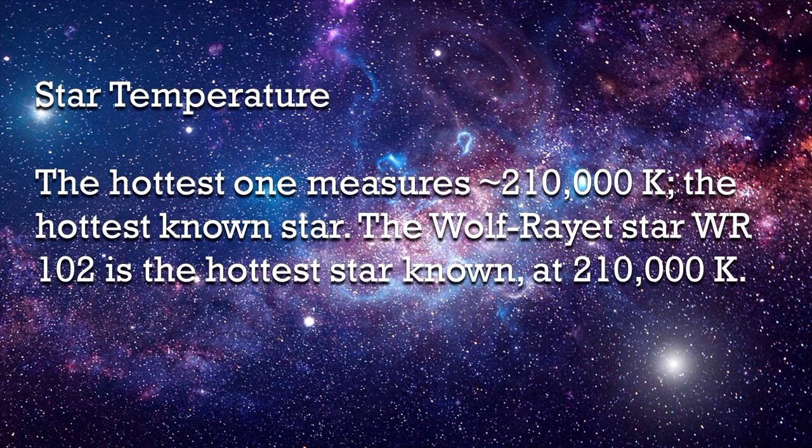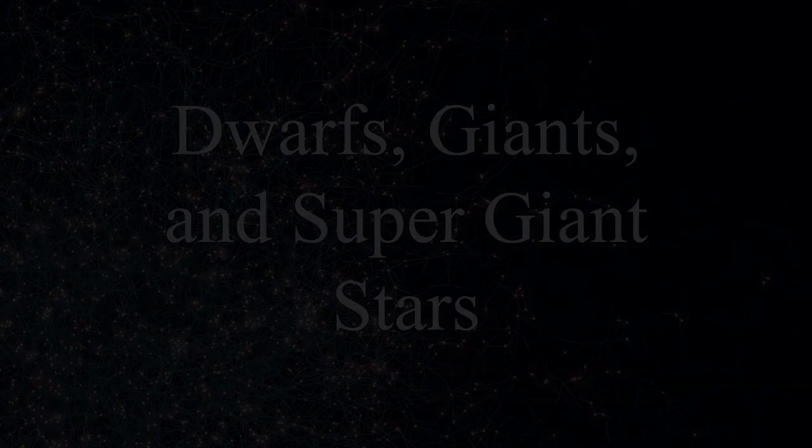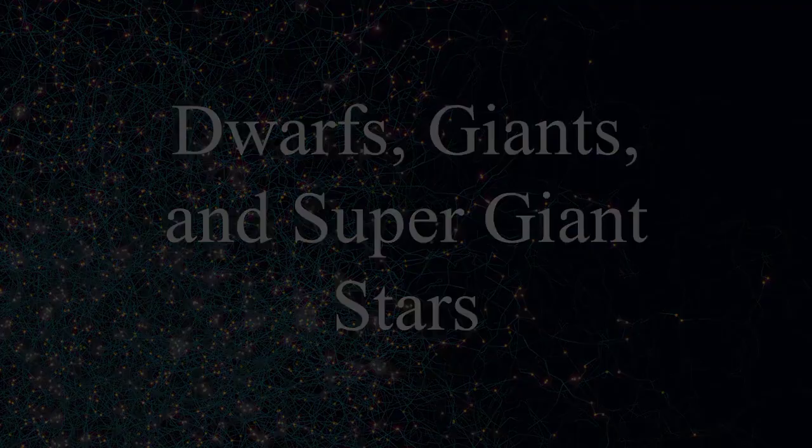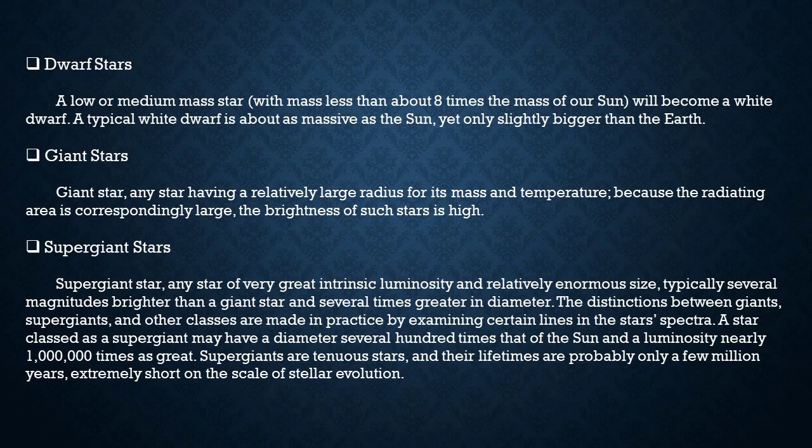The temperature of stars may vary according to their size and according to their color. There are 3 classifications of stars: the dwarf stars, the giant stars, and the supergiant stars. Dwarf stars are low-medium stars with mass less than 8 times the mass of our Sun. Giant stars are any stars having a relatively large radius for its mass and temperature, because the radiating area is correspondingly large and the brightness of such stars is high.